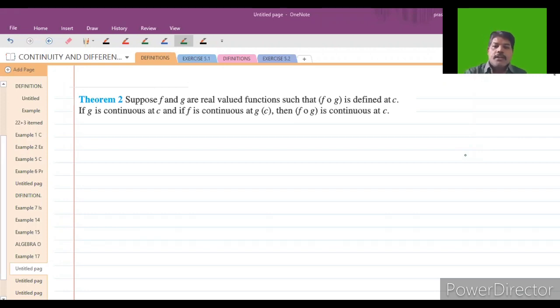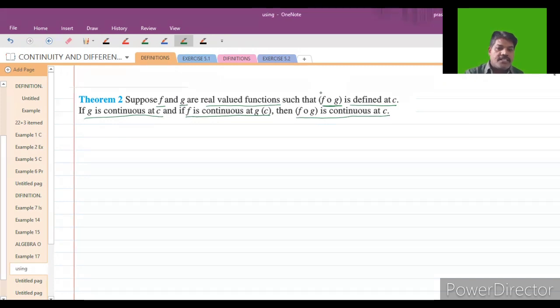See students, see the next theorem. If f and g are two real valued functions such that f circle g is defined at c, if g is continuous at x equal to c and f is continuous at g of c, then f circle g is continuous at c.